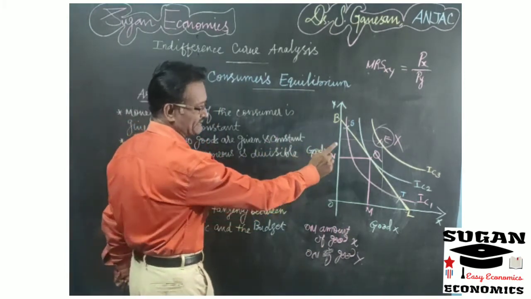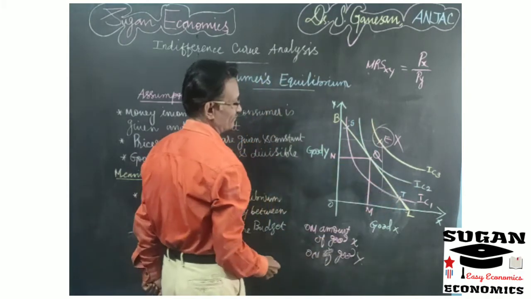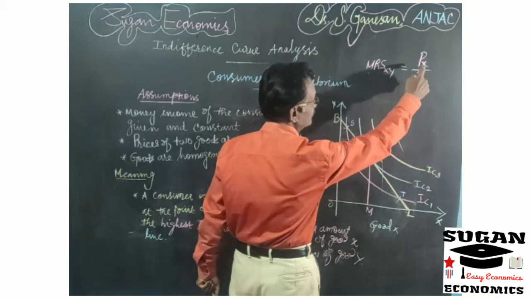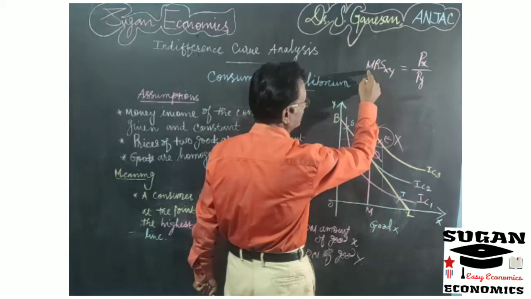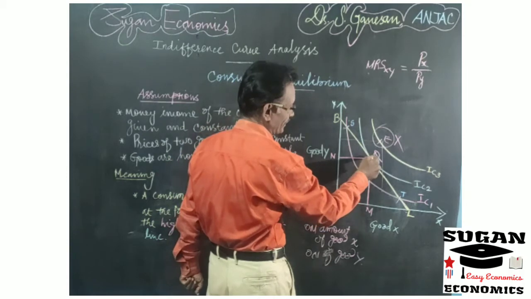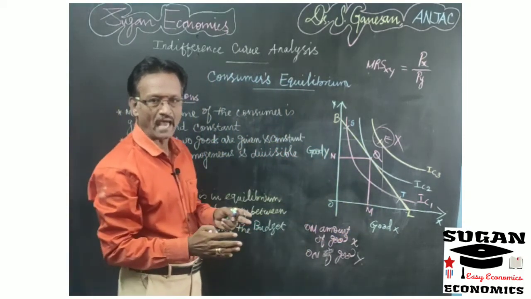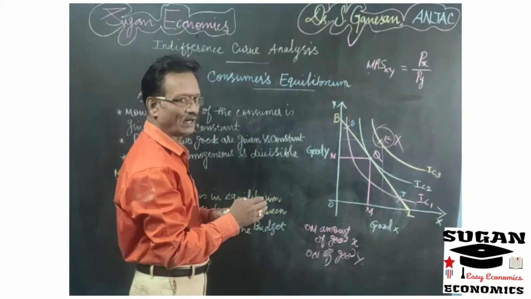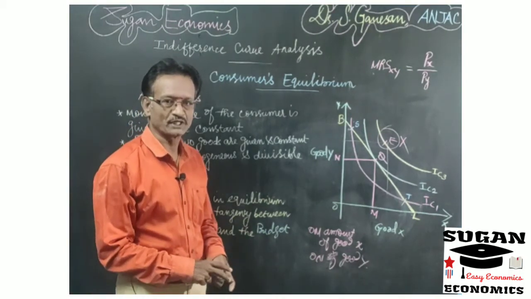So the consumer is in equilibrium where the budget line is tangent to the indifference curve. So at this point Q only, the slope of the budget line, that is Px by Py, is equal to the slope of the indifference curve, that is the marginal rate of substitution between X and Y. So at point Q, the consumer is in equilibrium, right? So at the equilibrium point, the slope of the budget line and the slope of the indifference curve are equal. Dear students, are you clear about the consumer's equilibrium?